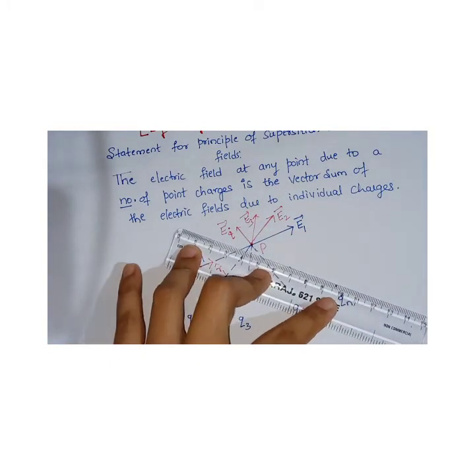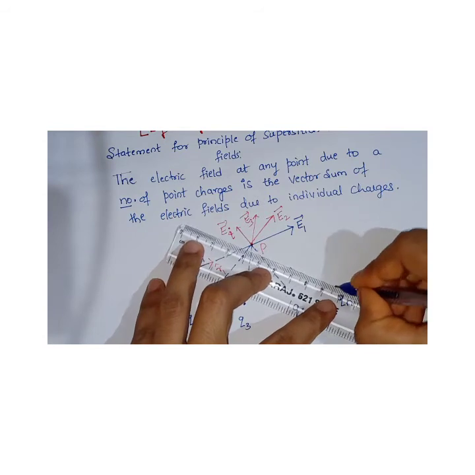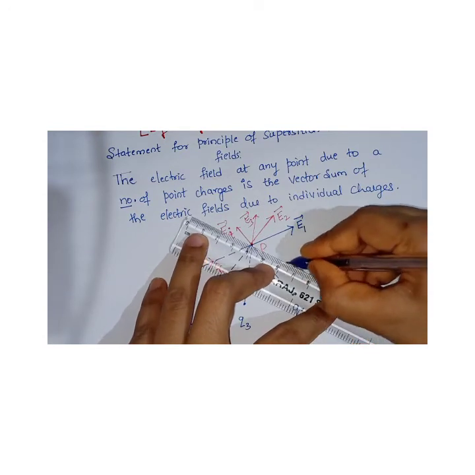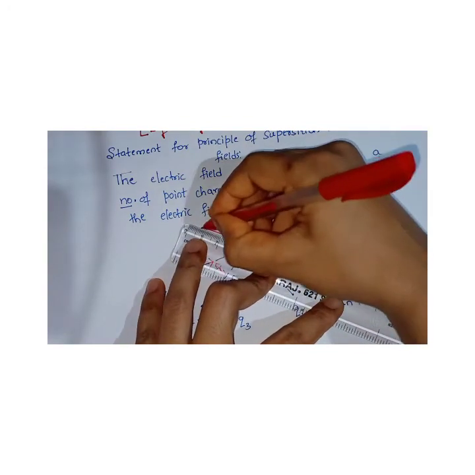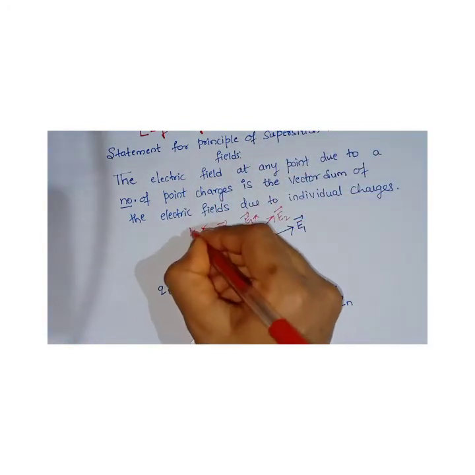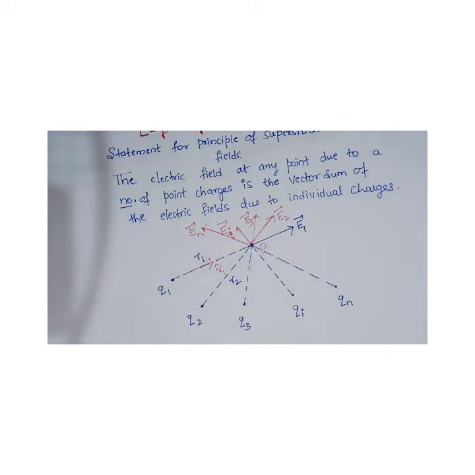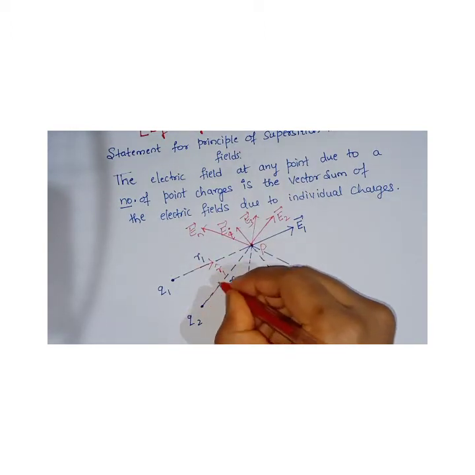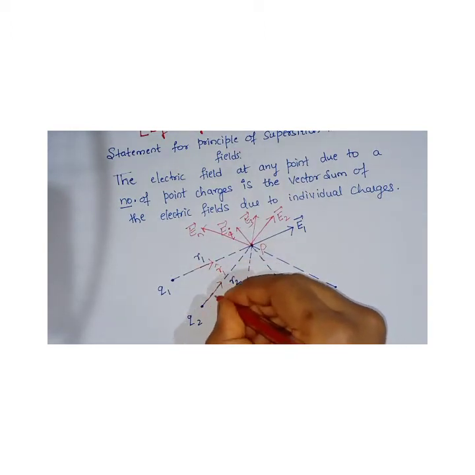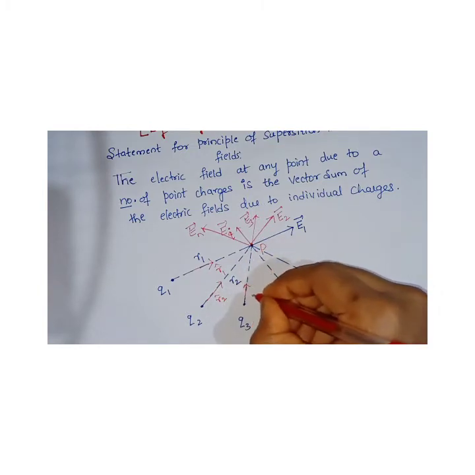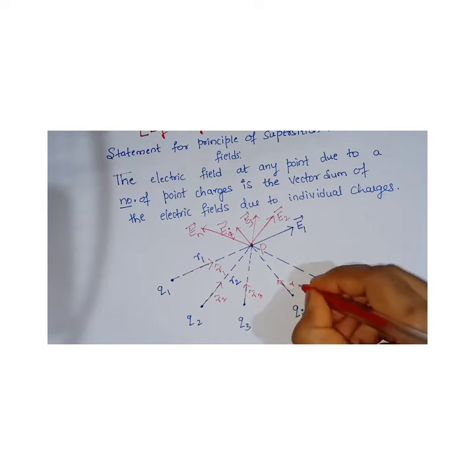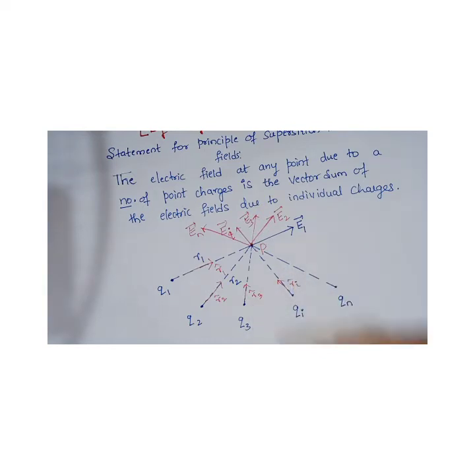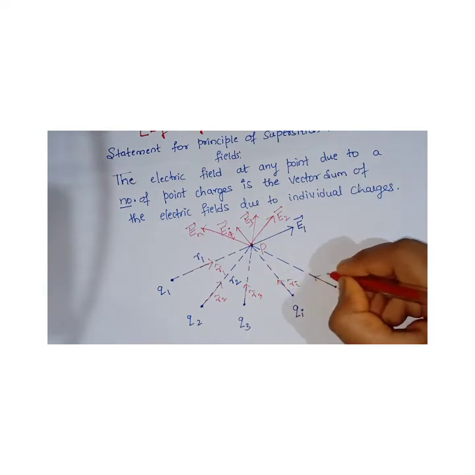And now for the last charge, nth charge, dotted line, and the direction is EN. So I'll mark over here unit vector R2 cap, for this R3 cap, for this RI cap, and for this it is RN cap.